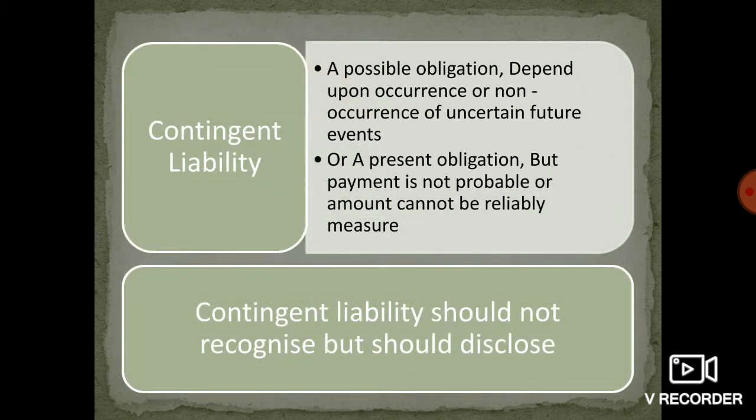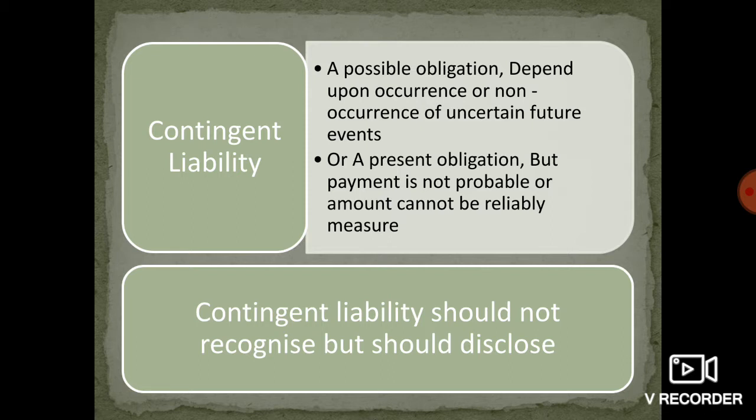Contingent liability: a possible obligation. The obligation is possible depending upon the occurrence or non-occurrence of an uncertain future event. It means if in the future we lose the case, then we have to record the contingent liability. It's the uncertainty about the future occurrence of events. Or a present obligation but payment is not probable or the amount cannot be reliably measured.